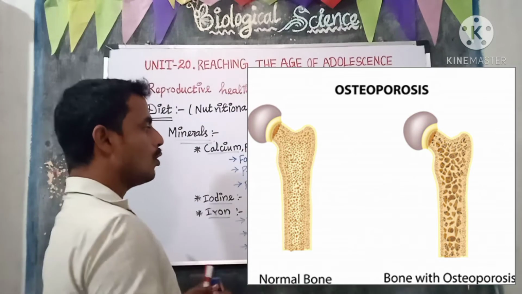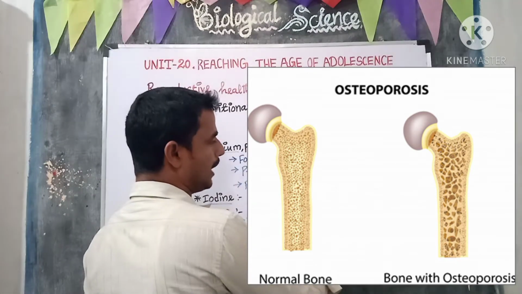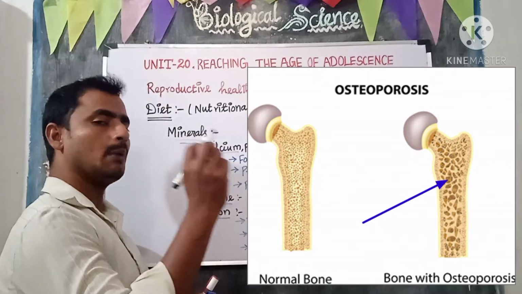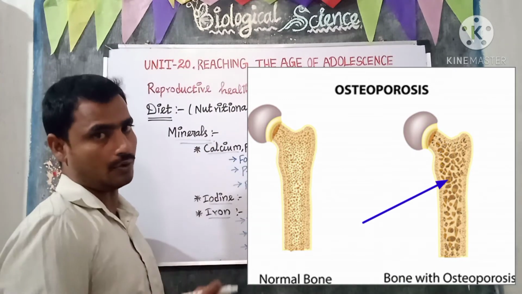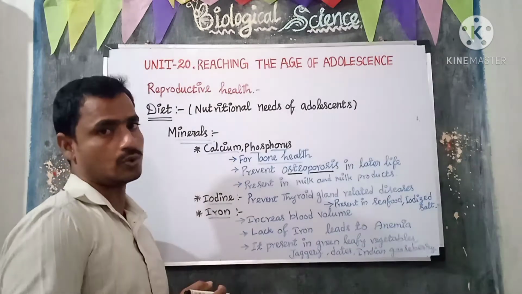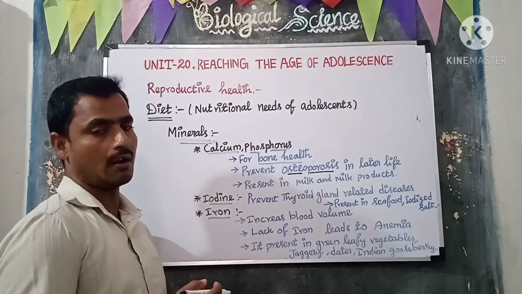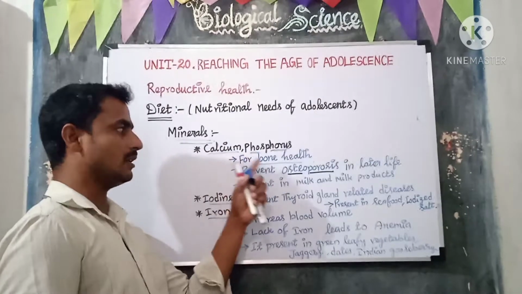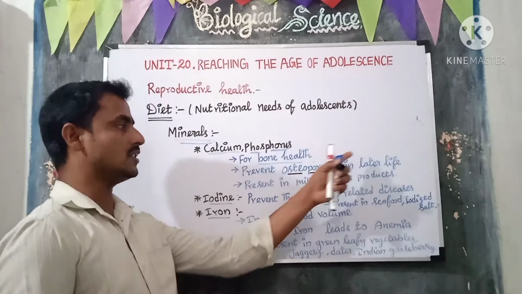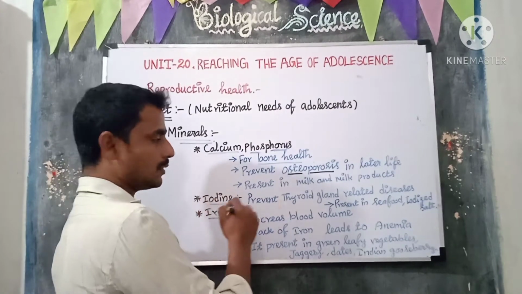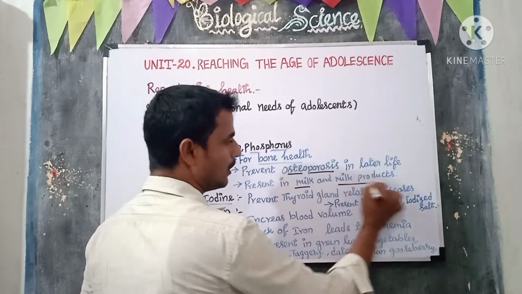Osteoporosis means breakdown of bone or appearance of holes in bone. Osteo means bone. The deficiency of calcium and phosphorus will lead to osteoporosis in later life. Calcium and phosphorus are present in milk and milk products.